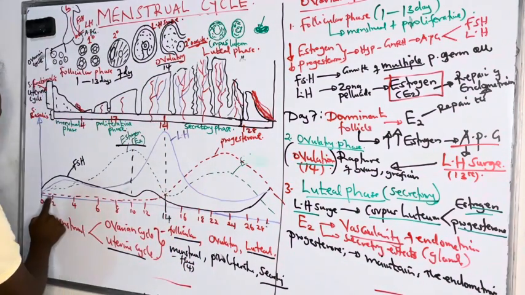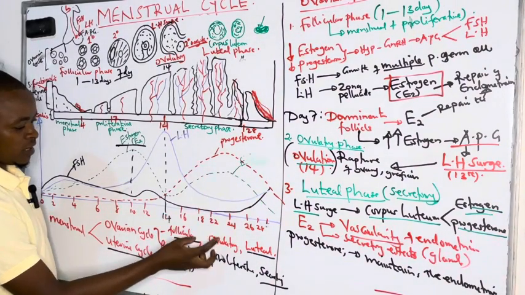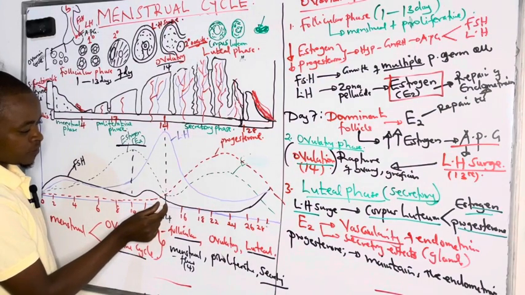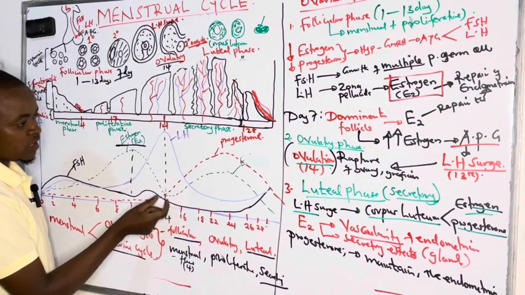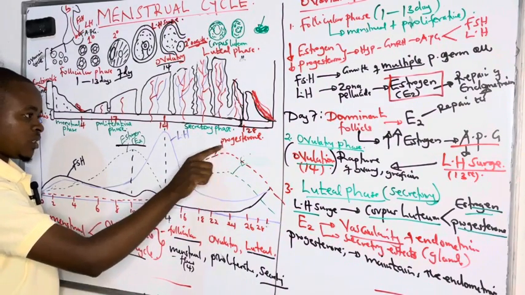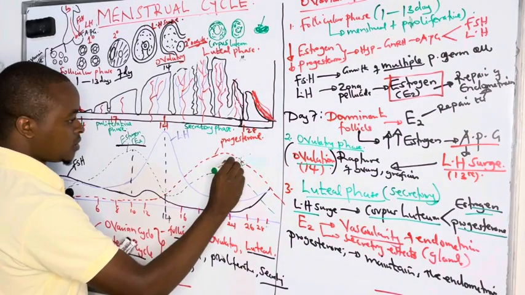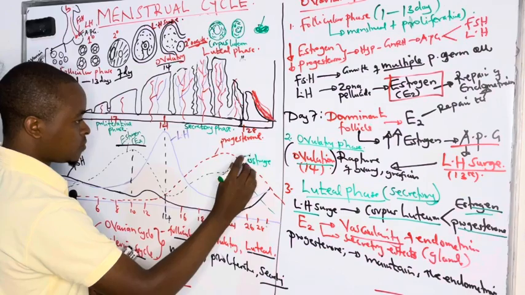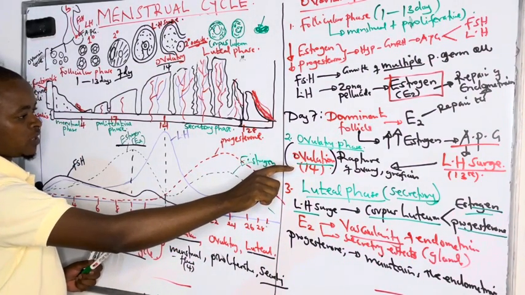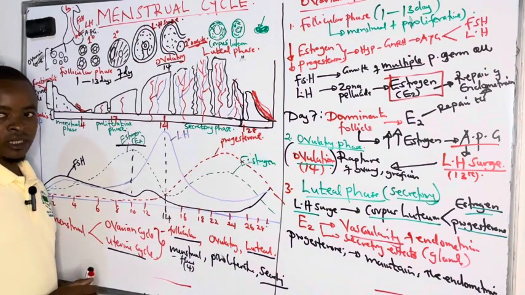And according to our graph, we are seeing progesterone low in the follicular phase, then going high in the luteal phase. Why? Because here we have formed the corpus luteum in the presence of luteinizing hormone, which is facilitating the production. And this is estrogen, this is progesterone, and progesterone is always higher than estrogen during the luteal phase. So estrogen is always lower than the progesterone. Estrogen increases the secretory effect by increasing the vascularity and blood supply, then progesterone maintains.